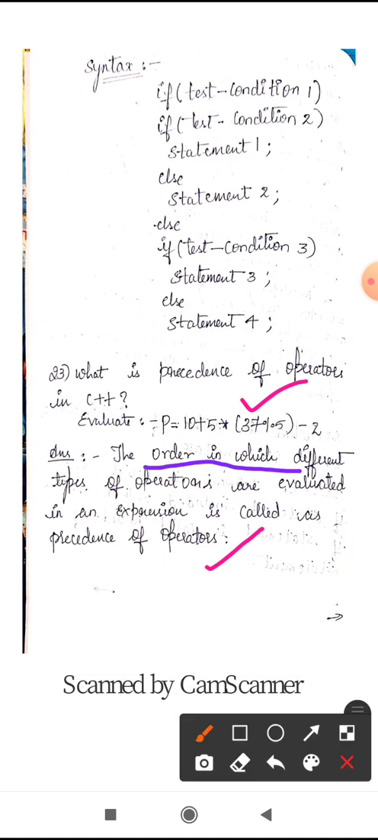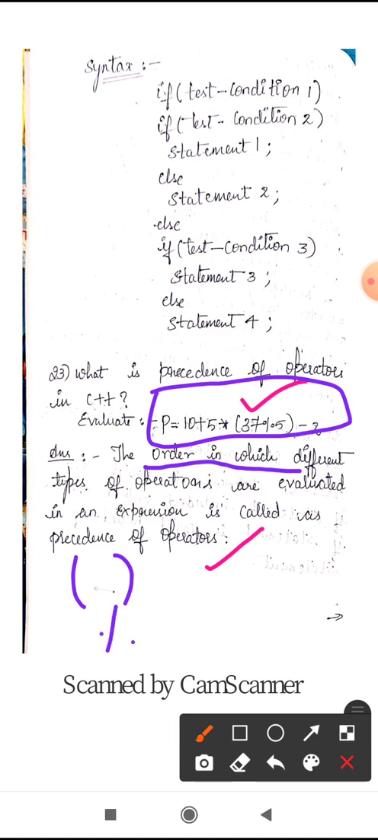For example, see here, this is the expression you have. Here you should always execute the bracket first. Then you should execute modulus, division, multiplication, then plus, then minus. The order in which you evaluate an expression like this is called precedence of operators. Okay.